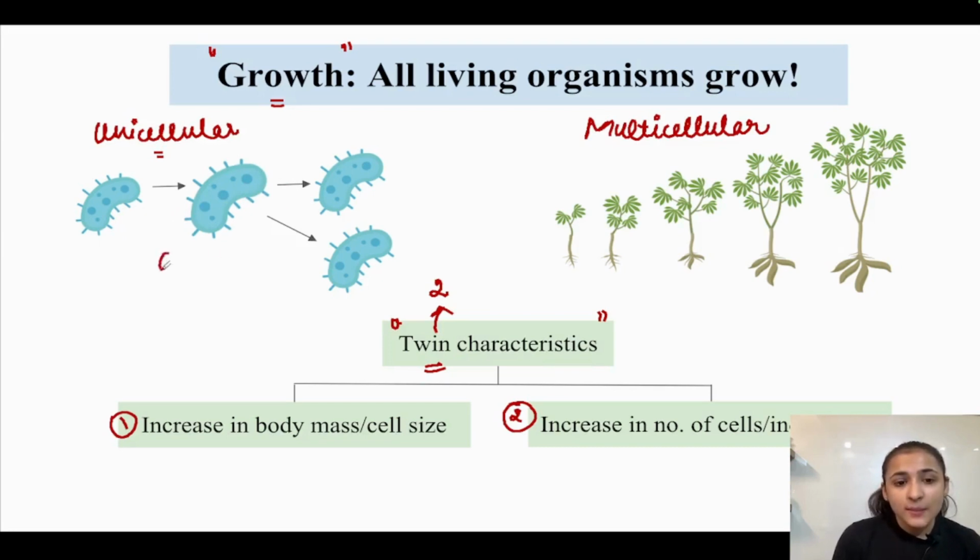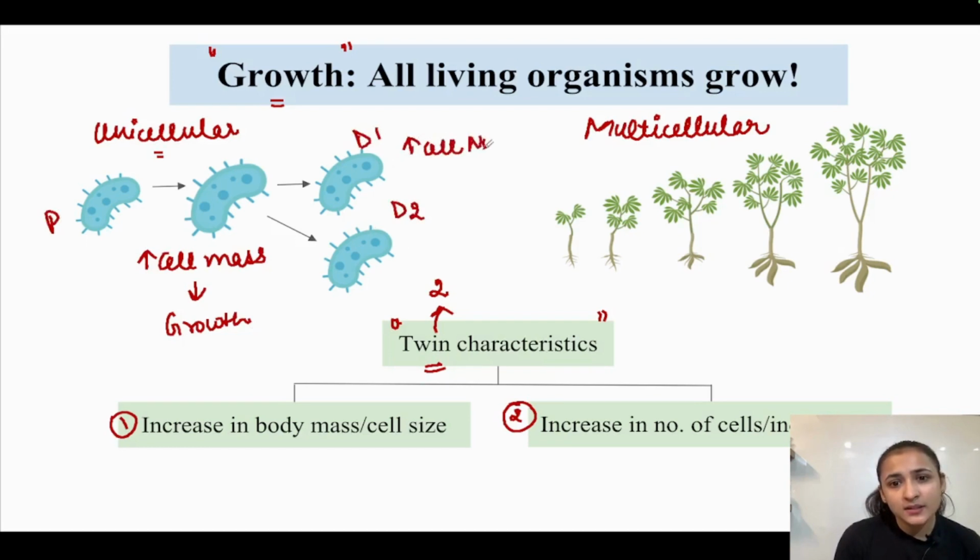So what is happening here? Increase in the cell mass is occurring. So this is considered as growth. And ultimately the bacteria is dividing into two daughter cells. The parent cell is dividing into daughter cell 1 and daughter cell 2. So what is happening? Increase in cell number is taking place here.